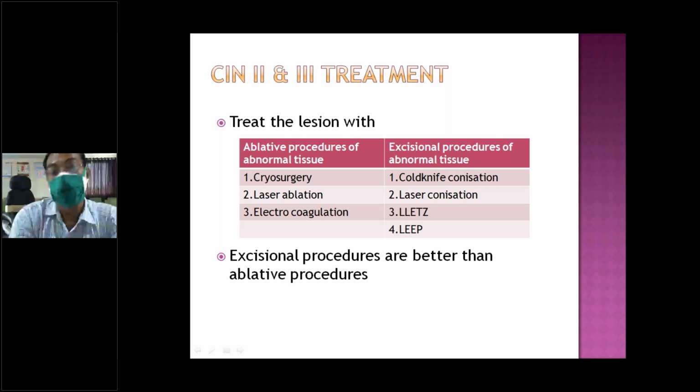We'll describe later the ablative procedures: cryosurgery, laser ablation, electrocoagulation. We'll discuss them in detail.